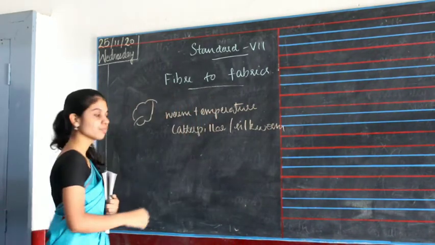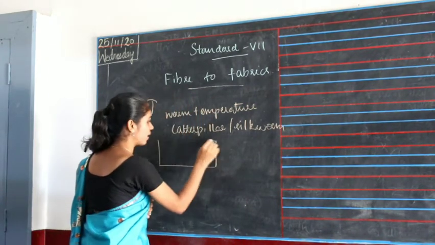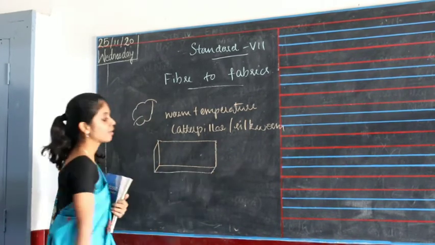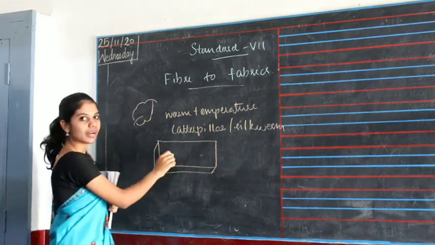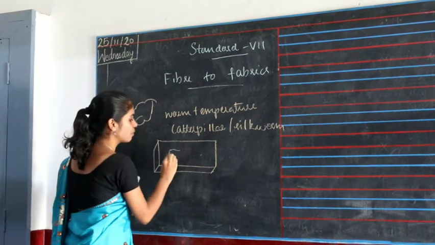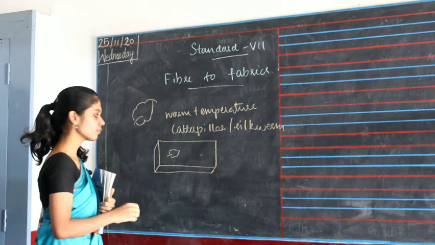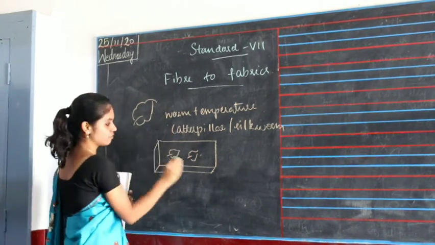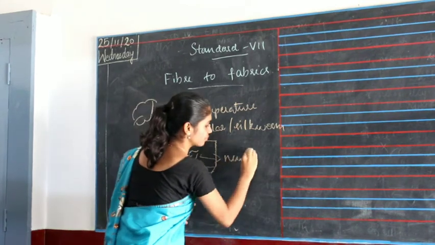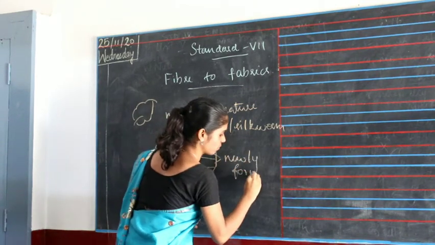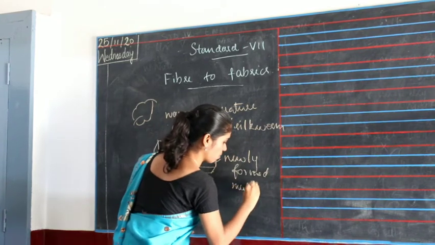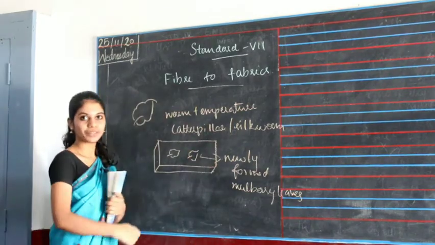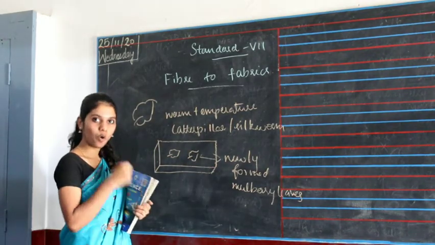Then they keep the caterpillars in a tray with newly formed mulberry leaves to eat. The caterpillars eat the leaves for 25 to 30 days, all day and night.